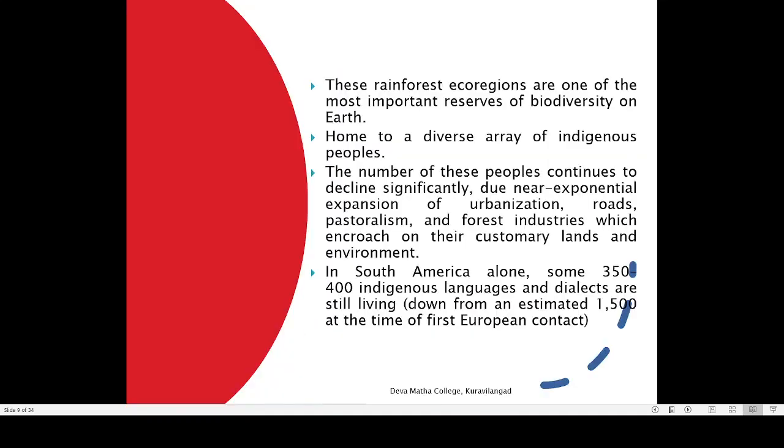Now, the rainforest ecoregions are among the most important reserves of biodiversity. You have studied the tropical forest and the ecological significance of this equatorial forest.